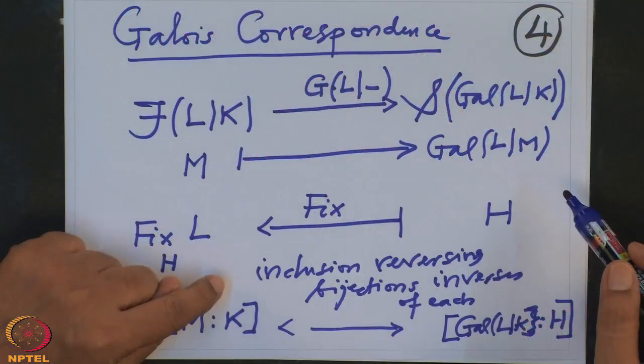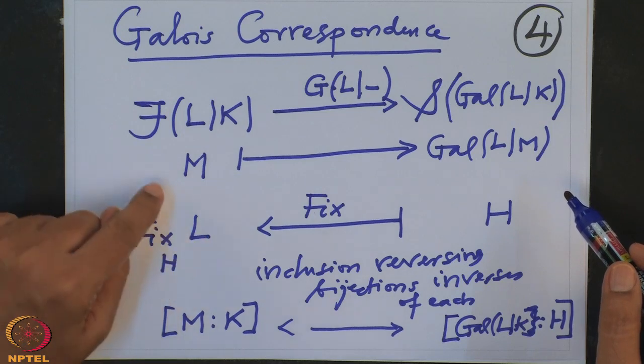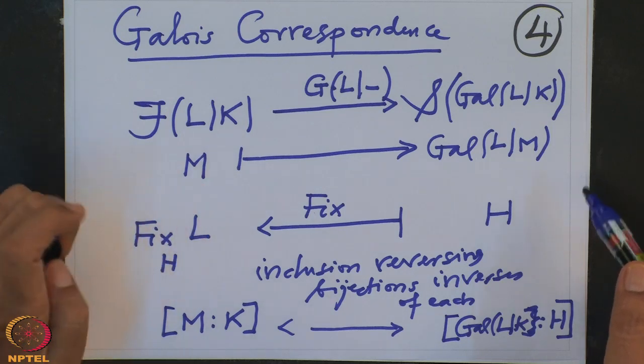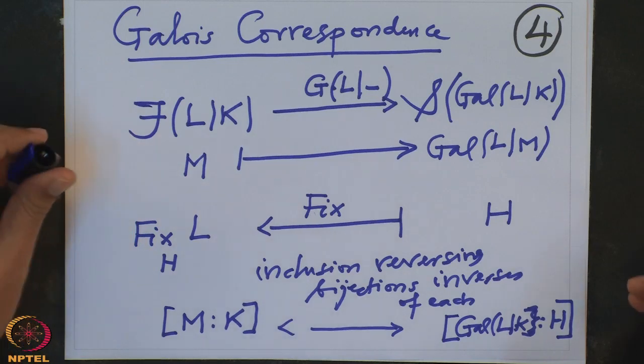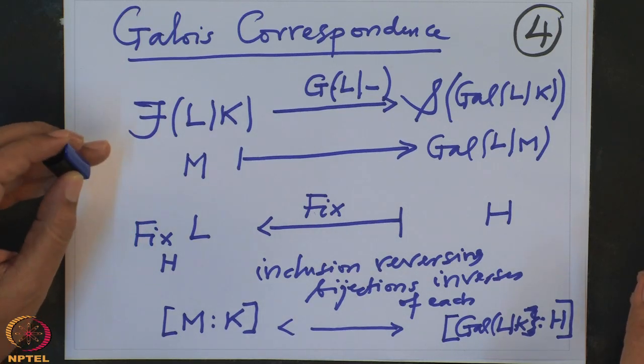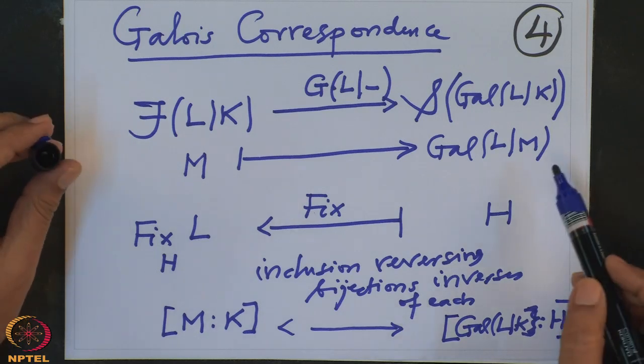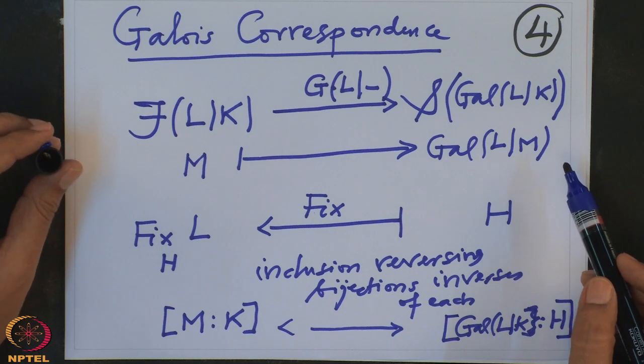In general, it is not true. We will see by example that M need not be a Galois extension of the base field K. All we know is L is Galois over M, but we don't know whether M is Galois over K. We will see this by examples. But then we can ask when exactly M over K is a Galois extension, in terms of the group.